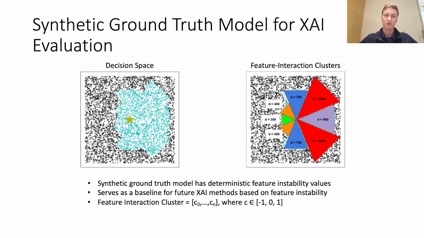A synthetic model with predetermined ground truth multi-way feature explainability can be created to evaluate explainability frameworks. This decision space shows a sample of the model's predictions with given outputs. Feature interaction cluster distances are defined by a minimum cluster with a growth function that increases the distance from the source input and the prediction to be explained of incrementally distant clusters. This model provides a predetermined ranking of the k most unstable feature interaction clusters with known magnitudes of feature instability, which can be explained via XAI methods.